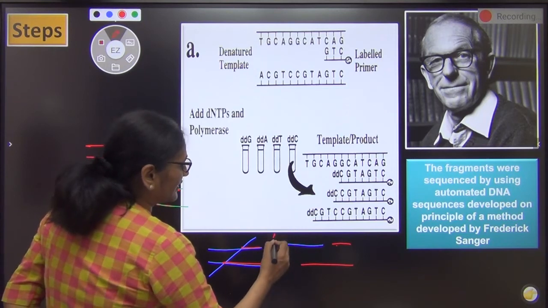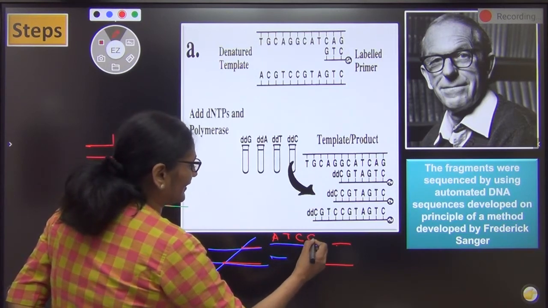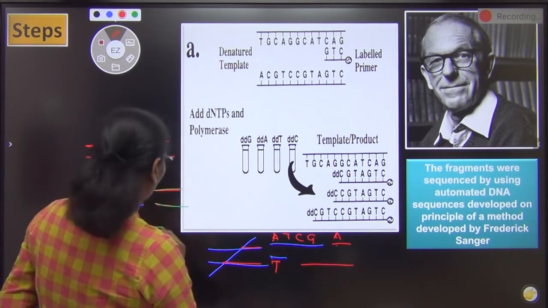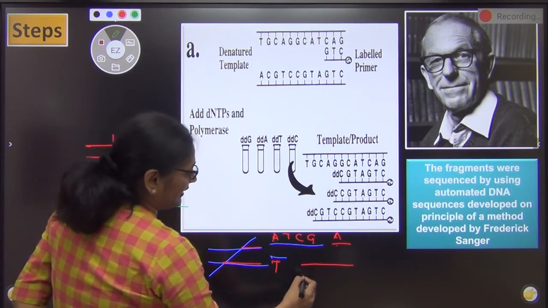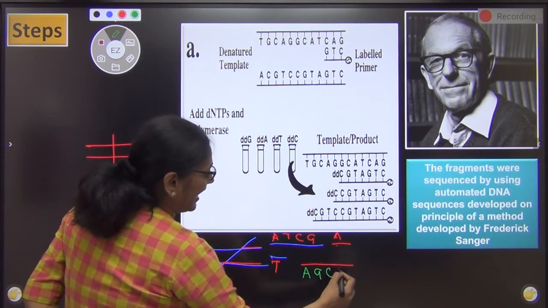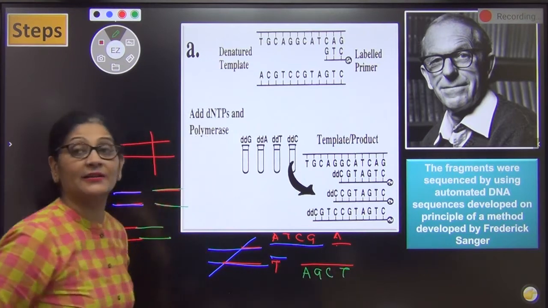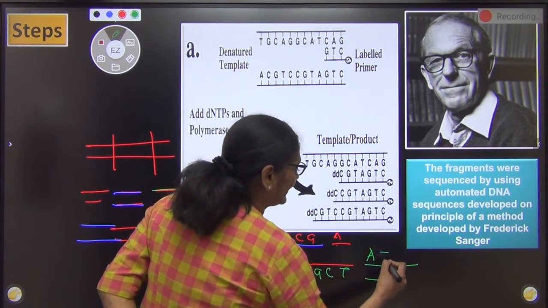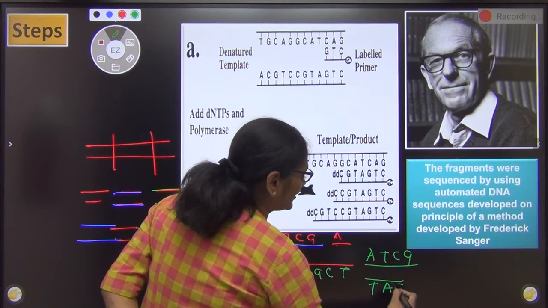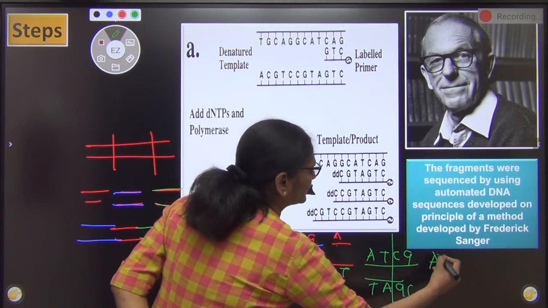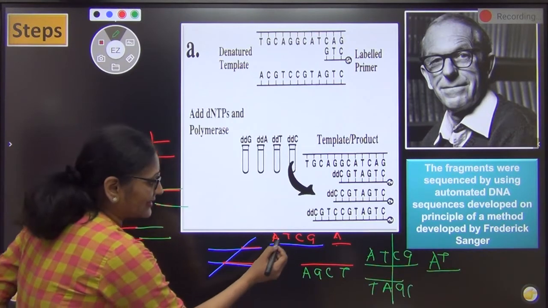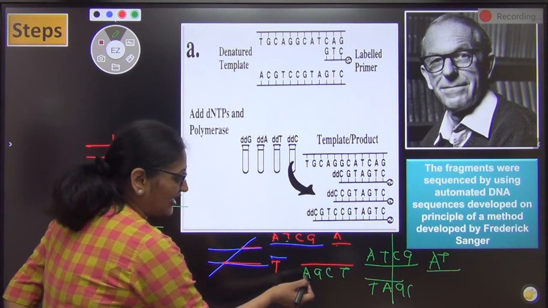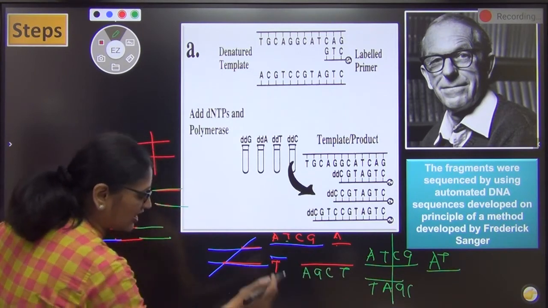Why base pairing? If this is A, this is T, it is C, it is G, and this is A, right? And then obviously this has T. So only that sequence which has यहाँ पर A, G, C, and T, only that can come and fix here. If we cut it in an overlapping manner. अगर हम ओवरलैपिंग में नहीं काटते हैं, if it is A, T, C and G and this is T, A, G, C, if we cut it like this, then A, T के बाद कुछ भी ऐड हो सकता है. But when we cut it like this, then A के साथ क्या बन गया? यहाँ पर टेल T, C, G, और इसका टेल क्या है? C, G, A. So obviously T, C, G के साथ केवल C, G, A ही अटैच हो सकता है.